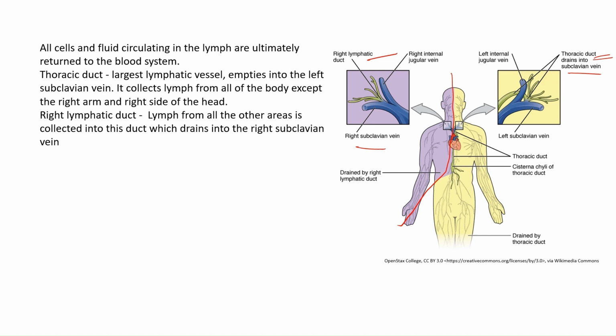All cells and fluid circulating in the lymph are ultimately returned to the blood system. So the thoracic duct, the largest lymphatic vessel, empties into the left subclavian vein. It collects lymph from all parts of the body except the right arm and right side of the head, which is collected by the right lymphatic duct and drains into the right subclavian vein.